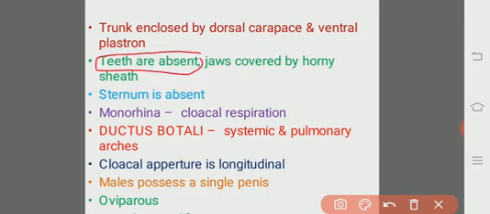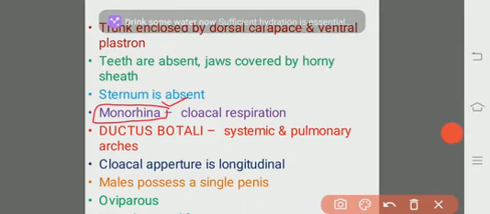Teeth are absent, but the jaws are covered by a horny sheath. Sternum is absent, and they have only one nostril. It is also a very important point from the competitive examination point of view. They have only one nostril, so they are called monorhina. Mono means single, rhina means nostril, nasal aperture.